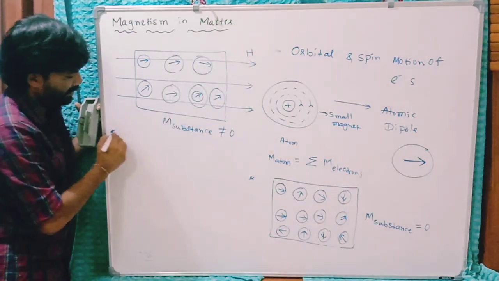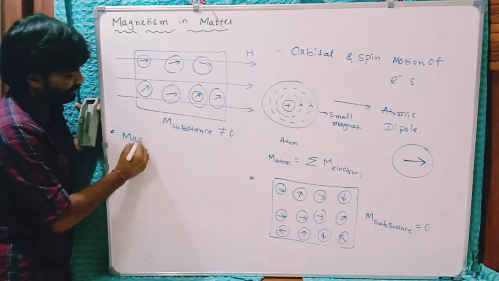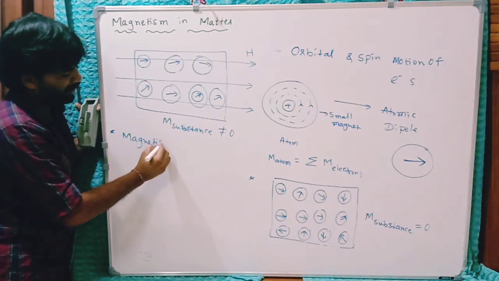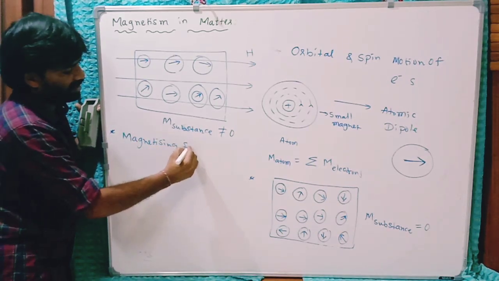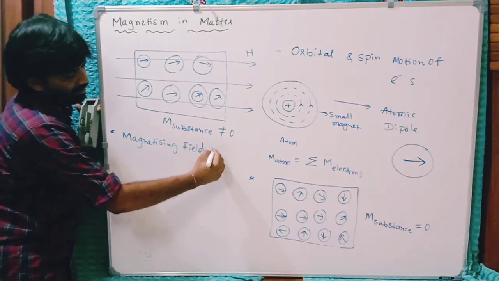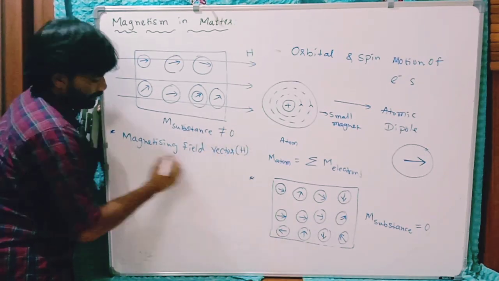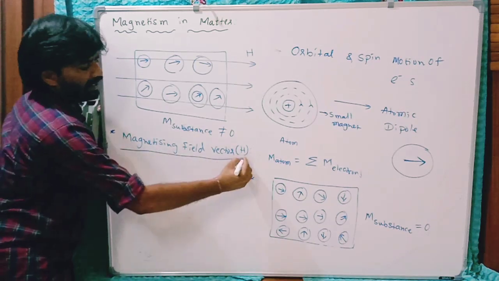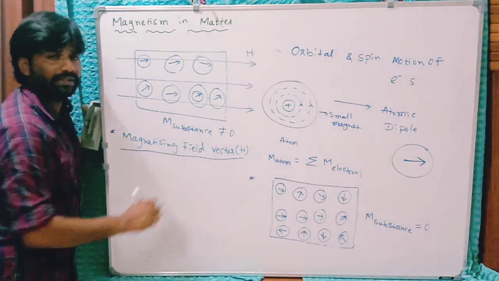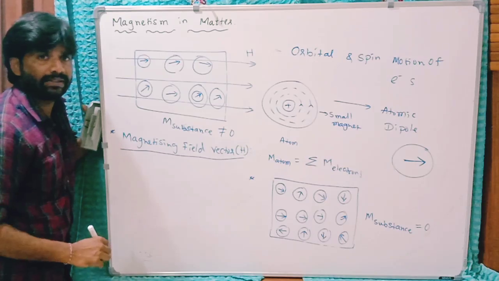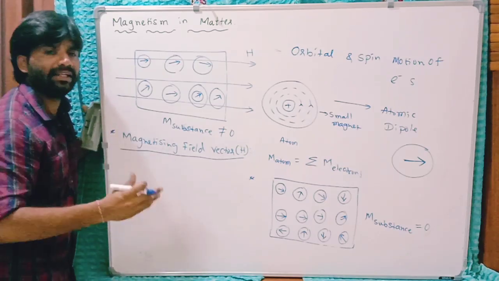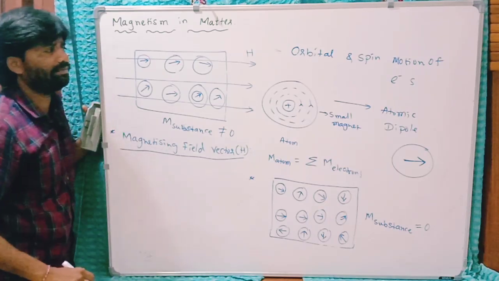What is that? Magnetizing field. Magnetizing field vector. It is the external field which is used to give some magnetic moment to given substance. So it can convert a material into magnetic material.